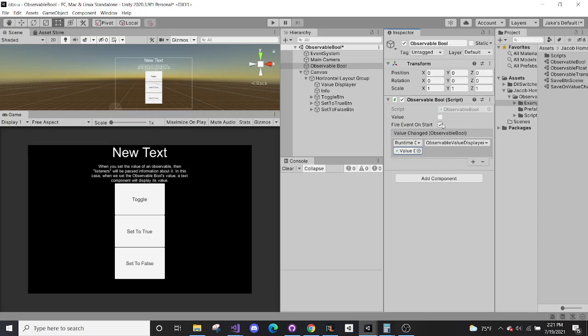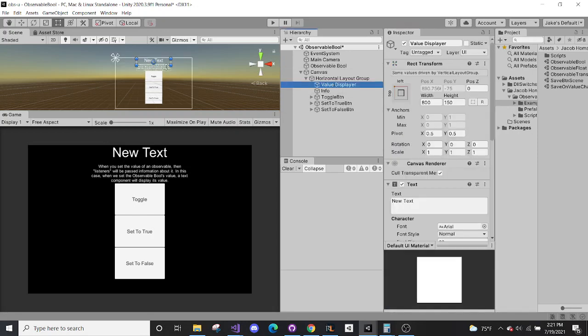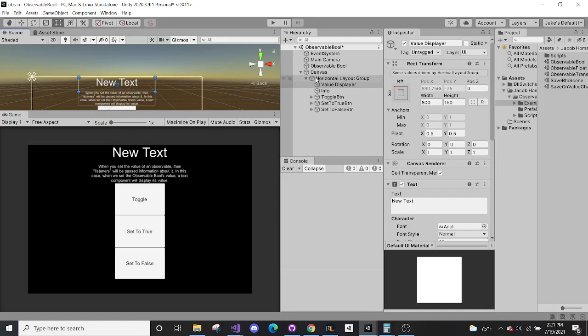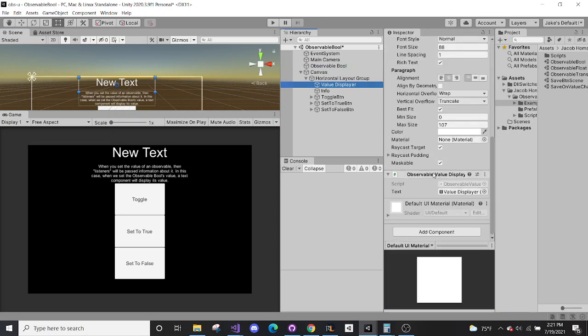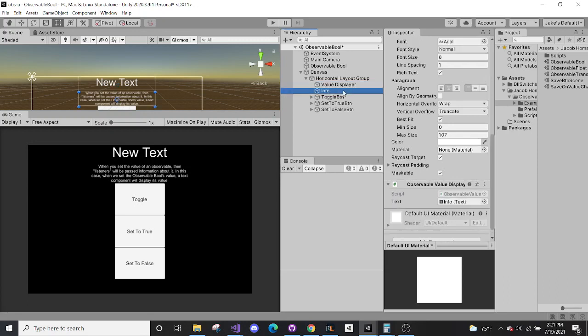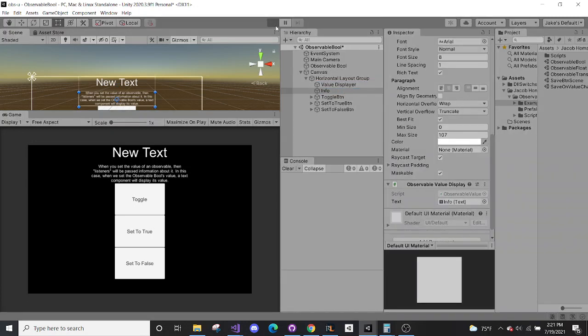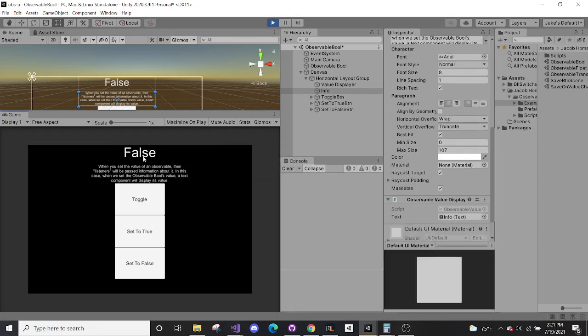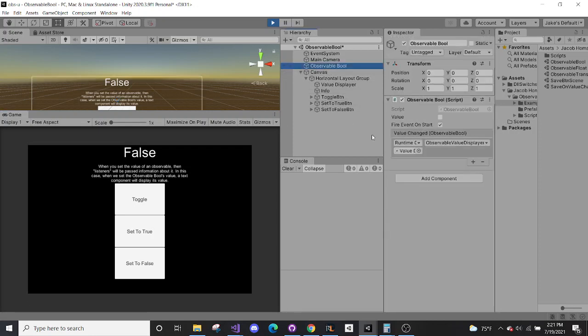So when we go here, we can see right here this new text. That is the value displayer. And when observable bool changes, it will set the text component's text to that observable bool value. So since fire on start is enabled, we will see it be set to false, which is true.